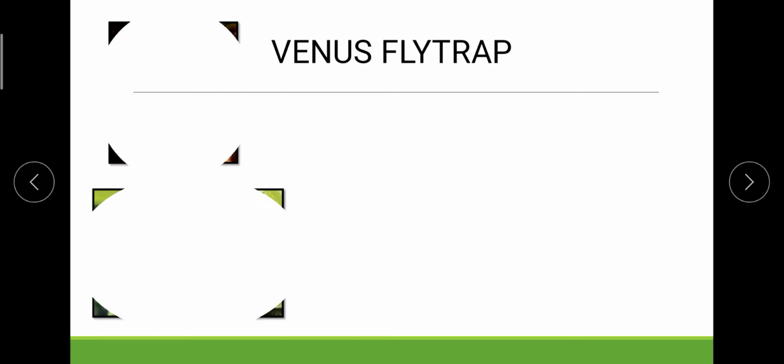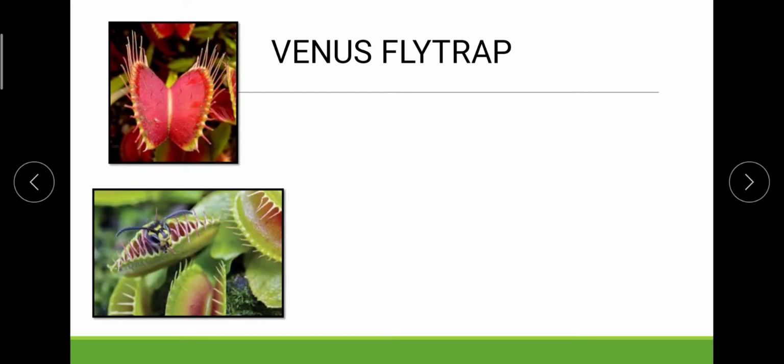In almost a similar manner, the Venus flytrap also works, but there is one major difference that we will observe in its organization or structure. In the previous section, the pitcher plant, we had a proper container-like structure, the pitcher. Here we will find a bilobed structure which is connected from the center. This yellow line is giving the idea that it is connected over here.